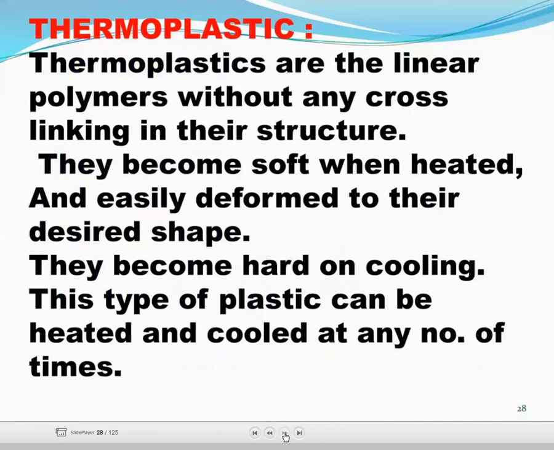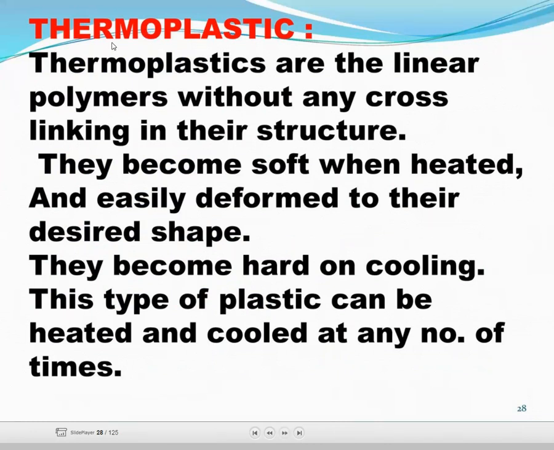Next one is thermoplastic material. What is thermoplastic material? Thermoplastic materials are linear polymers without any cross-linking in their structure. They become soft when heated and easily deform to their desired shape. They become hard on cooling. This type of plastic can be heated and cooled any number of times.